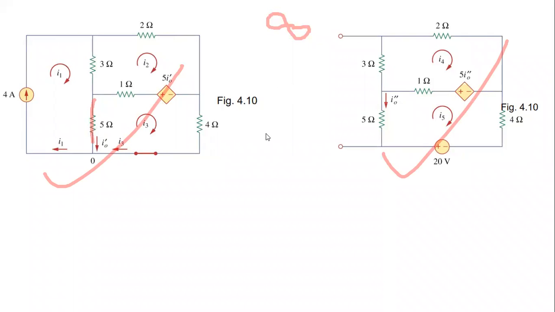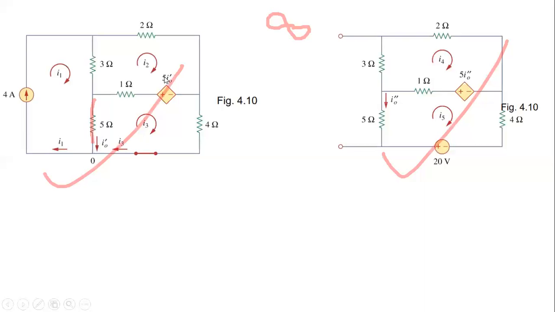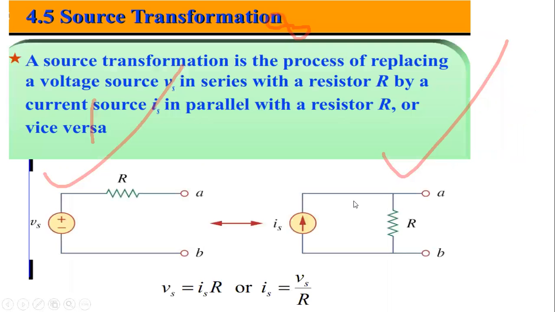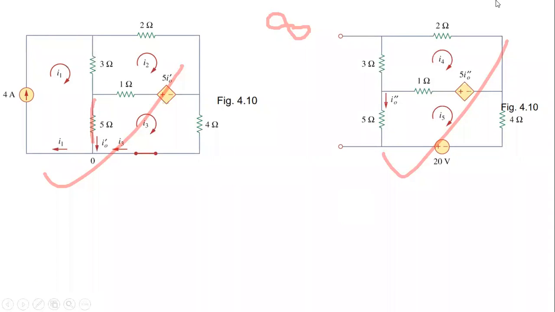Okay. So it can be solved. You just have to apply mesh analysis. You try to apply mesh analysis and try to find both the currents. That's why I have not given the solution here. But you do it. Tomorrow I will tell you what the mesh equations are and what the solution of this is. You try it on your own. I have given the circuits. You just apply mesh analysis and find the currents I naught dash and I naught double dash.